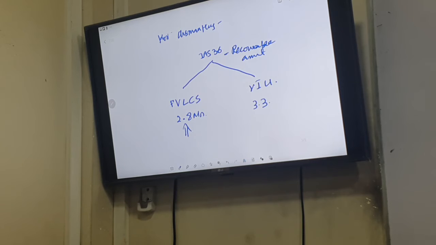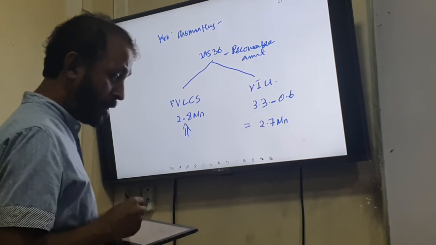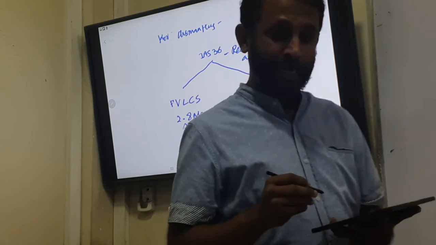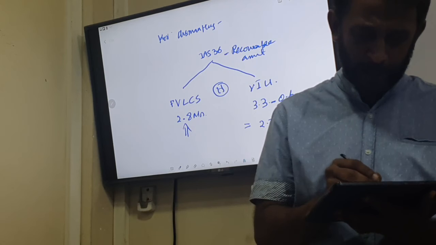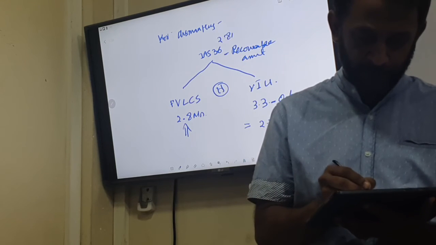So this 0.6 million will not apply to the offer, whereas for value in use, we have to deduct it. So how much is the net value in use then? 2.7 million. The value in use is 2.7 million, whereas fair value less cost to sell is 2.8 million. So which one is higher? Fair value less cost to sell, which is 2.8 million.